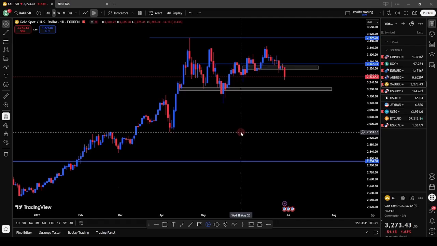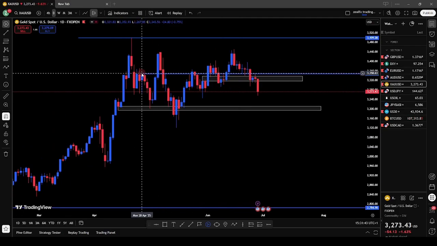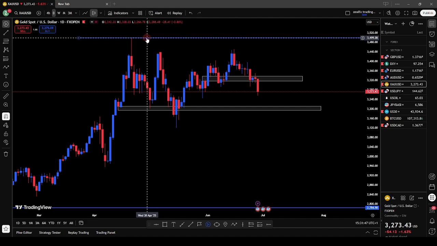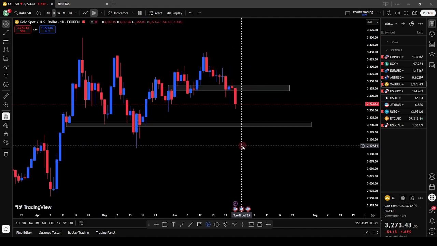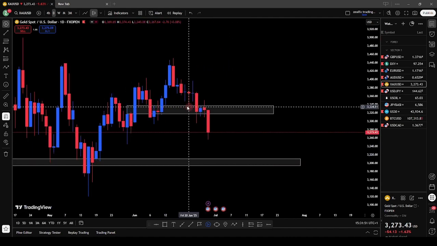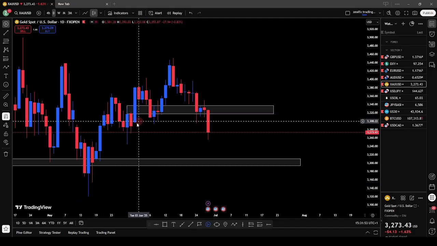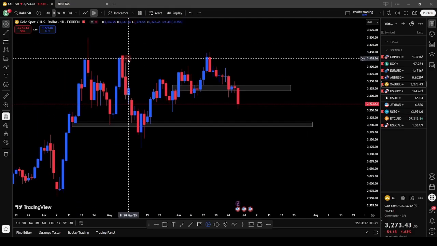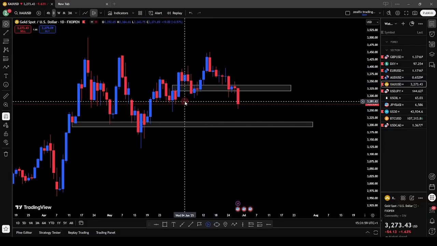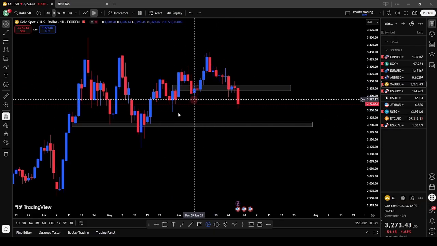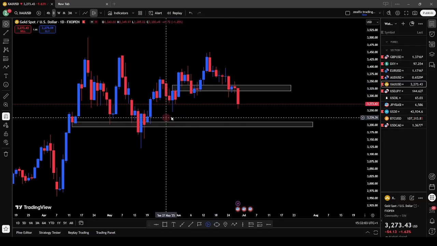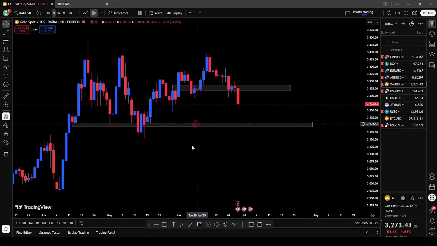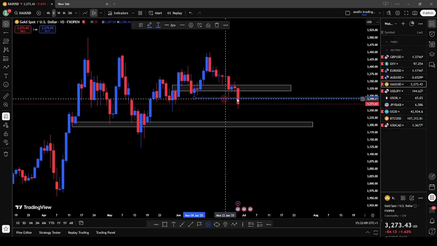Gold USD on my daily chart still remains in a downtrend. We have this downtrend on Gold USD. So we have a lower low, we have a higher low, we have a higher low, we have this high here. This indicates we still have an inner structure higher low, but price has closed below this higher low now. So as long as price closes below this higher low,